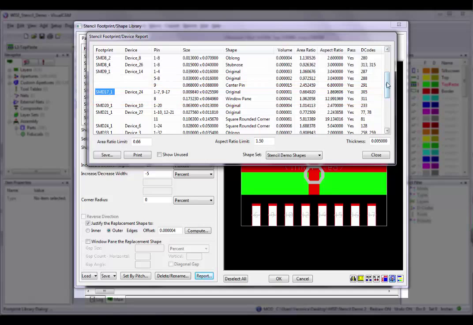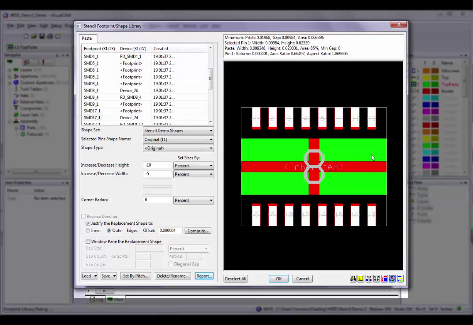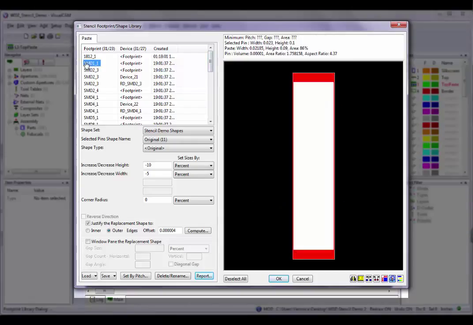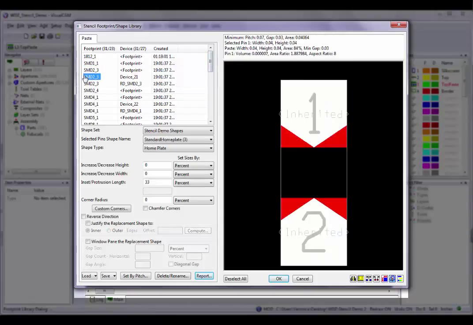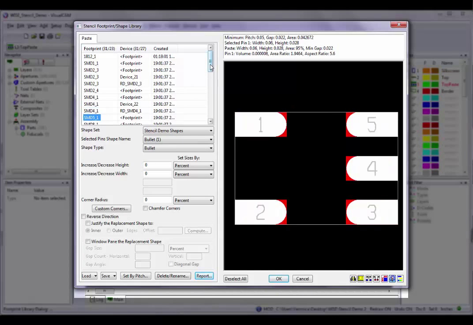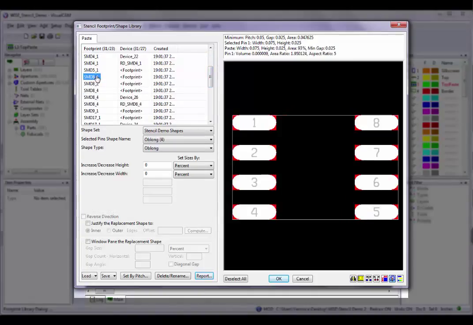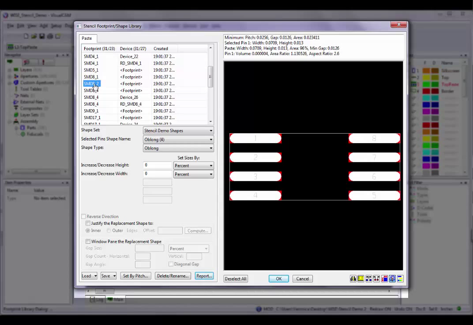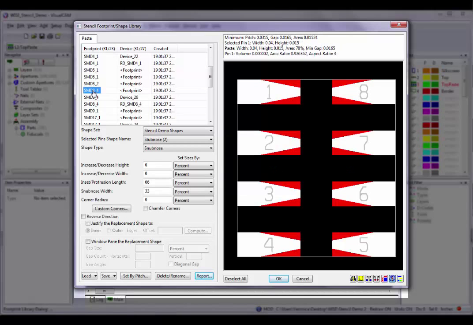Continue to fix any area ratio or aspect ratio errors and then click on the Close button to close the report dialog and return to the Footprint Shape Library. We are getting close to completing the tour of the Stencil Footprint Shape Library dialog box, but since it is so important, I want to mention again that changing any settings of a shape changes the shape definition and will apply to all uses of that shape in the currently loaded footprint library. So it is important when you have used the current shape on a footprint that you do not make any modifications to the settings unless you want all parts to have this new shape.